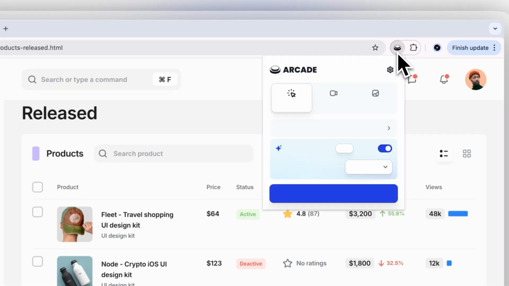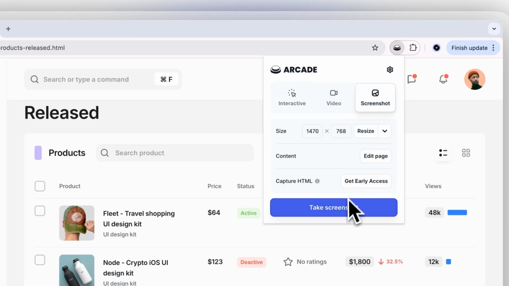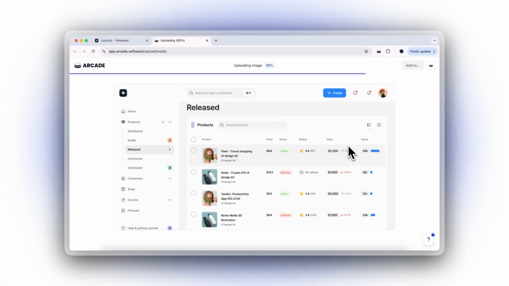Capture screenshots instantly with our new keyboard shortcut. Add images to your arcades without interrupting your recording flow or switching between tools.